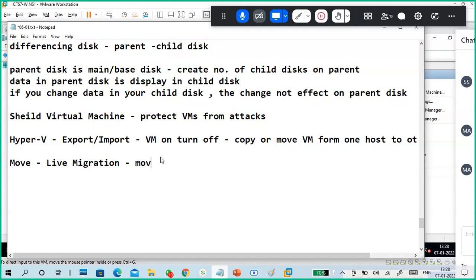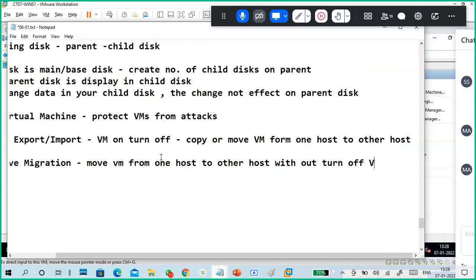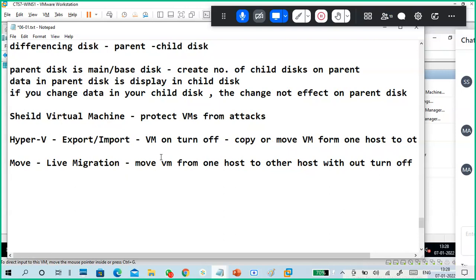We can move a VM from one host to another host without turning off the VM. Without turning off the virtual machine, we can move it. That is called a live migration.